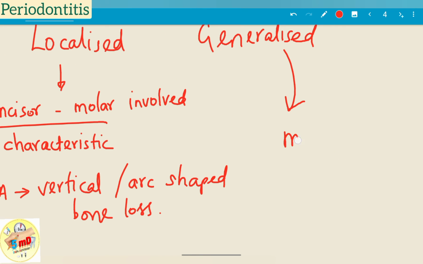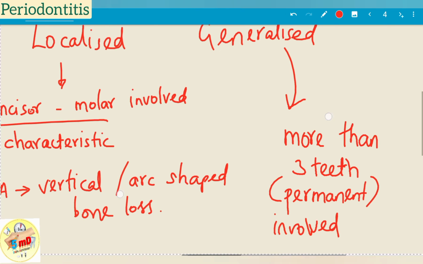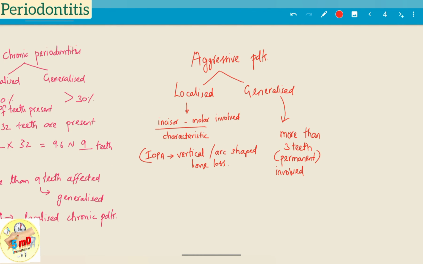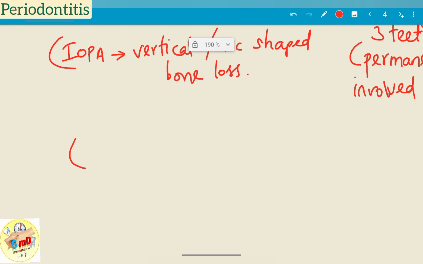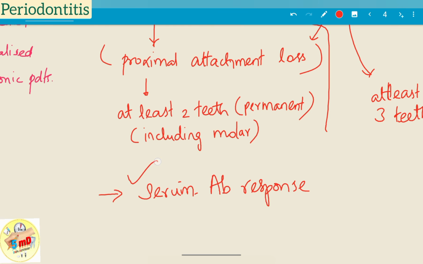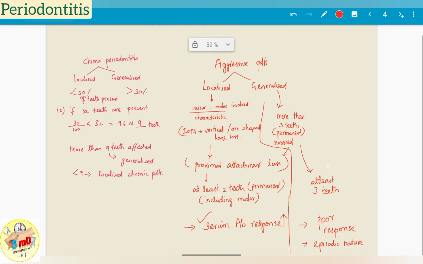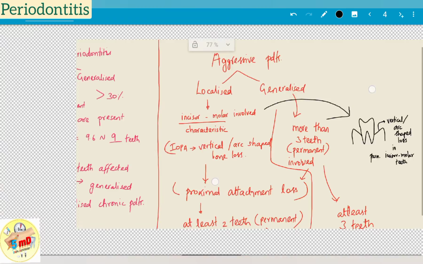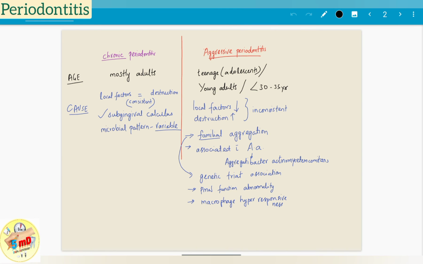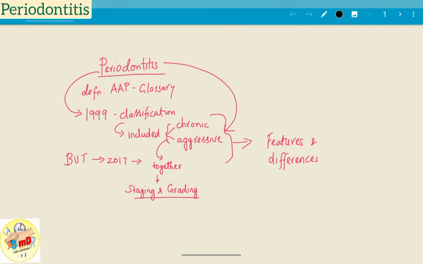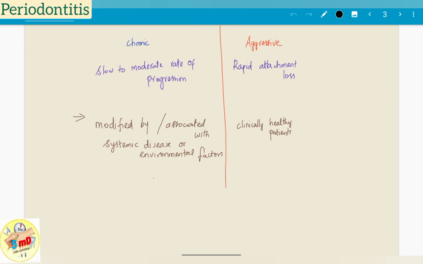And similarly, for generalized aggressive periodontitis, more than three teeth are involved. In localized aggressive periodontitis, the serum antibody response for the particular microbial factor is high, whereas in generalized aggressive periodontitis, it has a very poor response, and the disease is of intermittent nature and may present in episodes. Thus, in this video, we saw about chronic and aggressive periodontitis as two different entities, how they may differ, and the main factors which decide the difference.